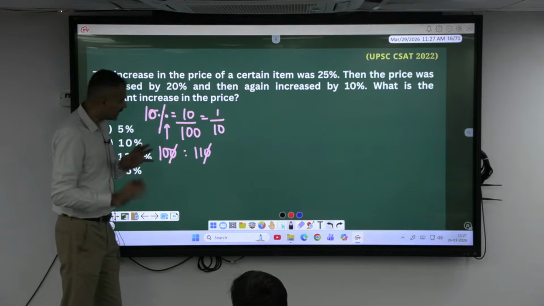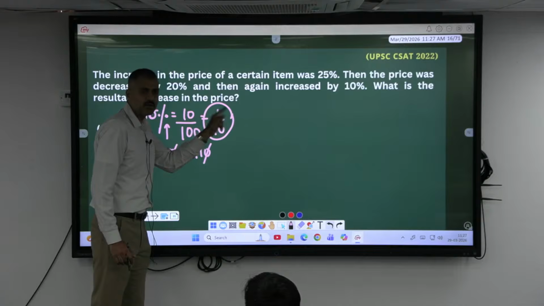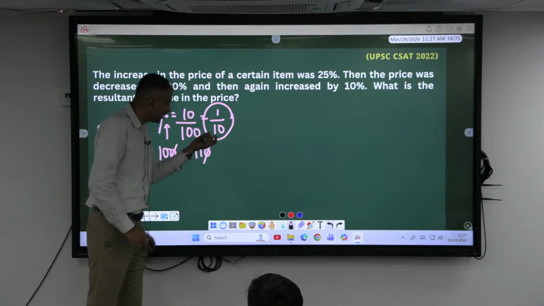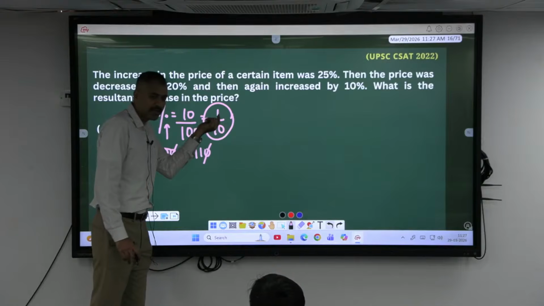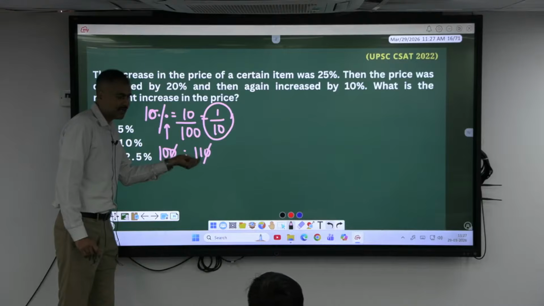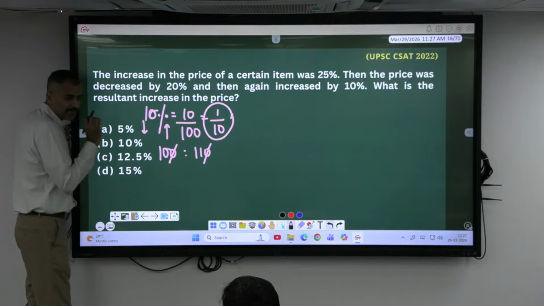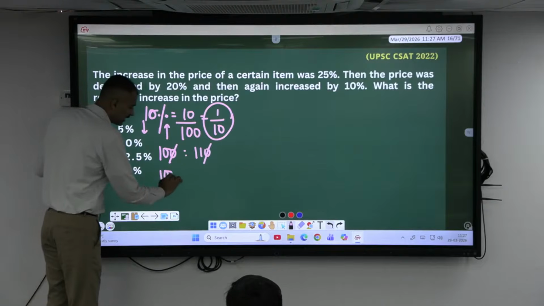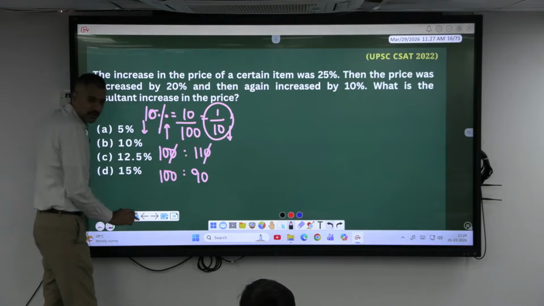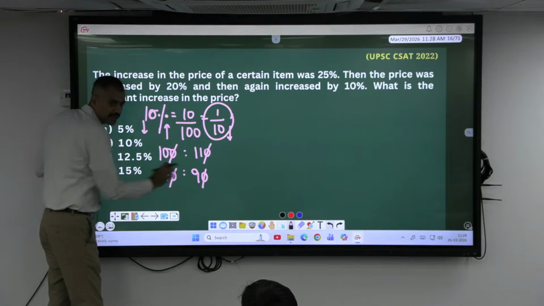Or else in simple terms, 10% can also be said as 1/10 in fraction. What is the meaning of 1/10 increase? The meaning of 1/10 increase is if its value is 10, it is increased by 1. If its value is 10, if you increase it by 1, it becomes 11. What if I give you 10% lesser value? Decrease the value by 10% means if you consider this as 100, this becomes what? 90. Meaning 1/10 less. What do you mean by 1/10 less? If I consider this as 10, this will be 1 less, which is nothing but 9.